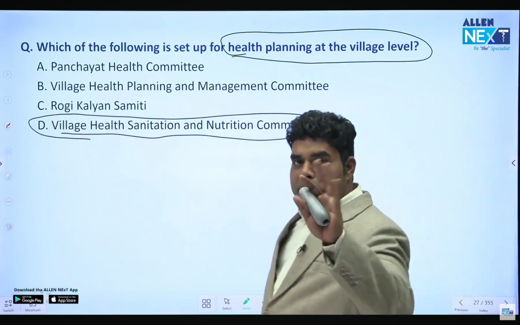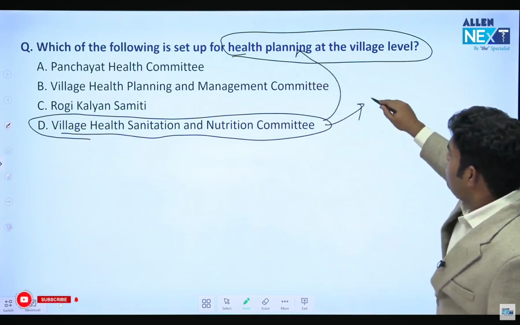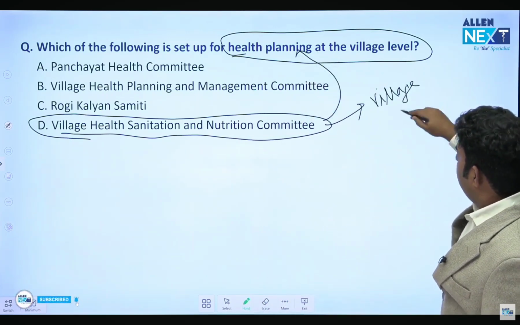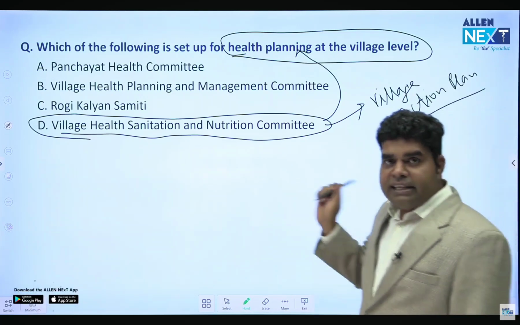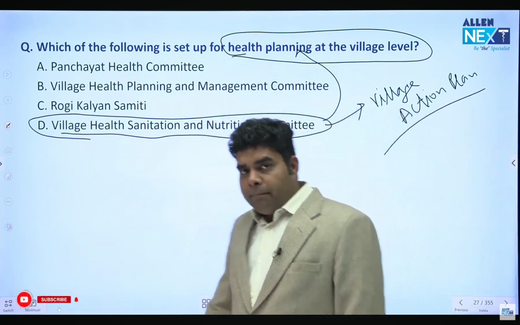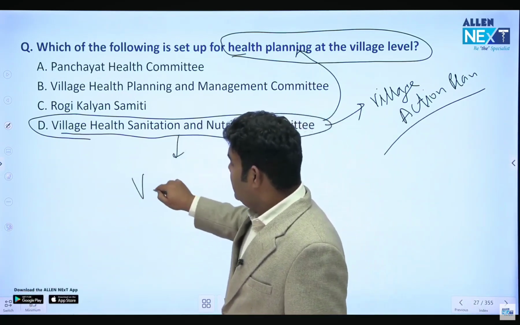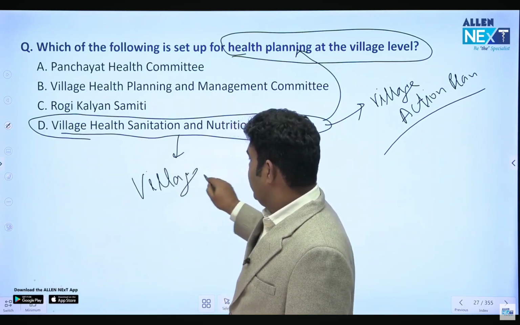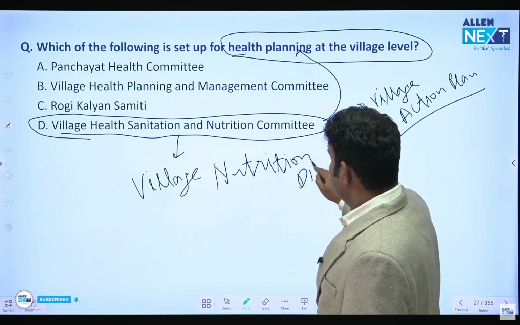These are a team of 5 people in the village, and they prepare the village health plan. They also prepare the village action plan. In the village health plan, ASHA workers help them. In the village action plan, Panchayat people help them. And the other work of VHSNC is that along with ASHA and Anganwadi, they celebrate Village Nutrition Day. Village Nutrition Day is known as Mamta Divas.